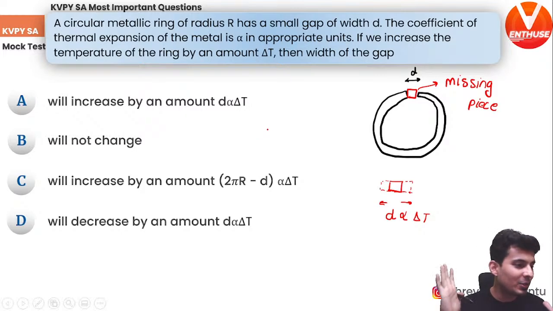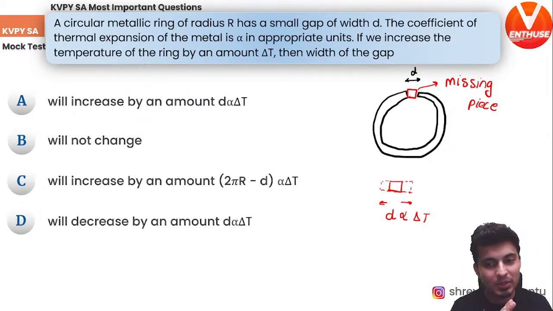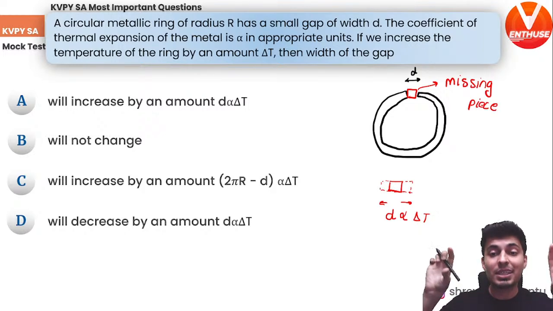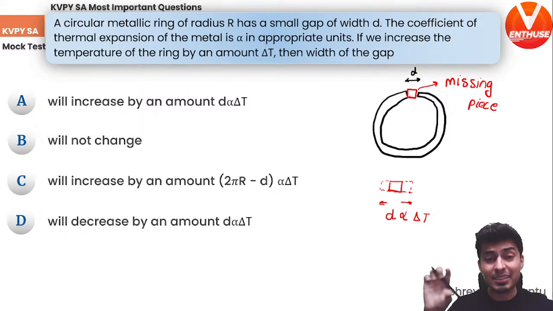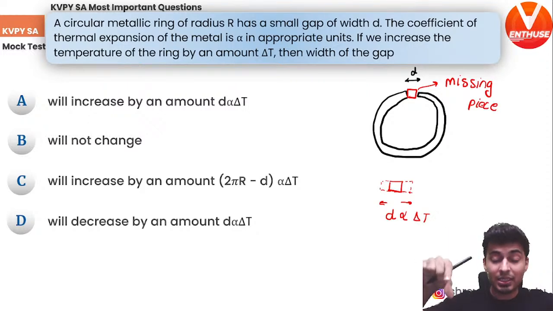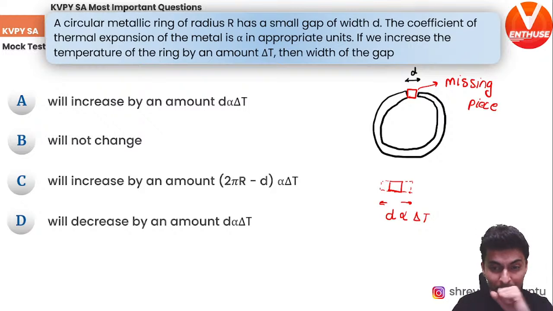A lot of students feel that the gap will decrease. No, the gap does not decrease. In fact, it increases, because had there been a missing piece, then that would also increase its size and its length. So it will perfectly fit in that ring even after you have heated it.